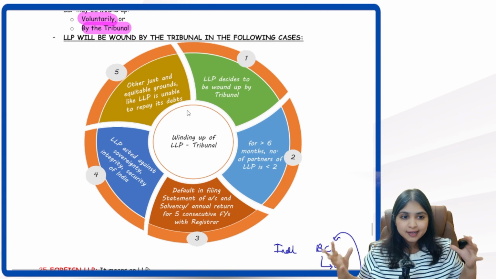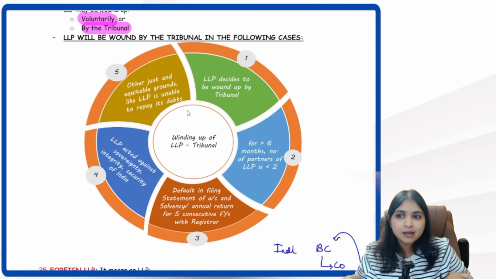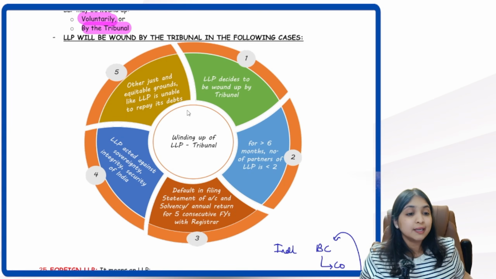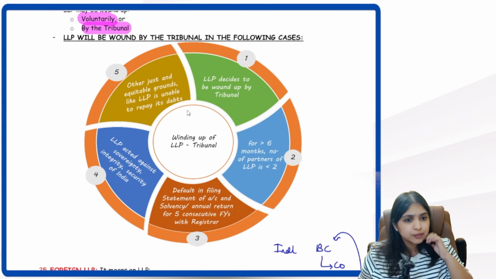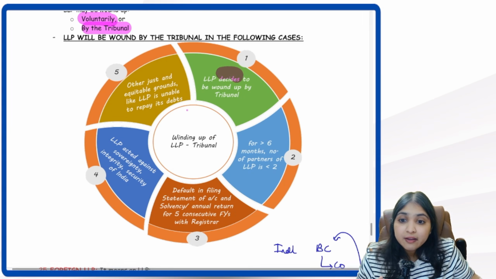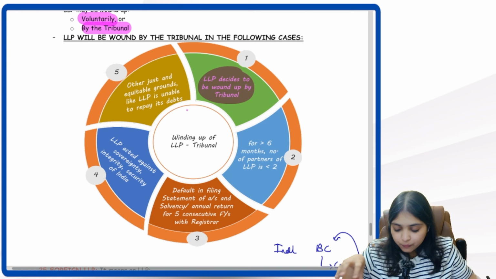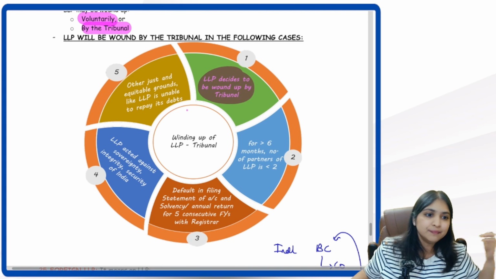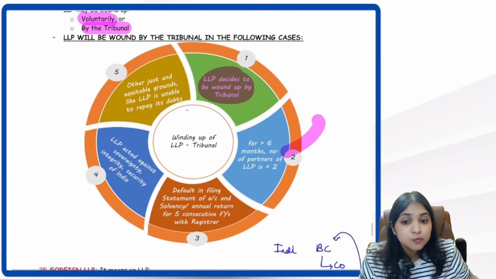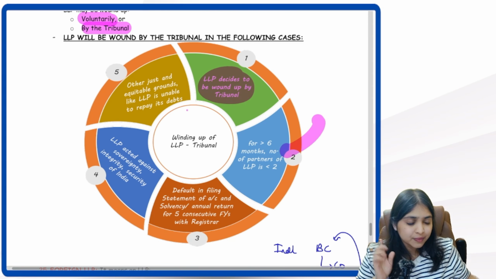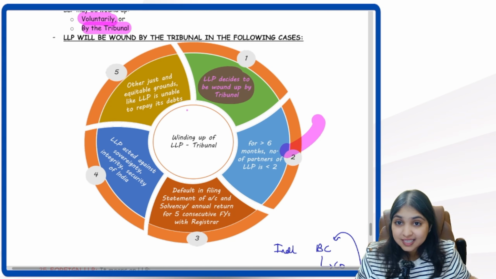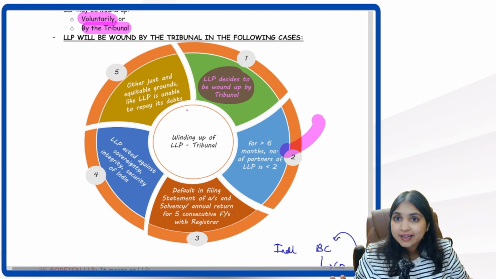Okay. Then we learned about winding up. Two parts of winding up we learned. One is voluntary winding up and the other is winding up through the NCLT. When will NCLT interfere? Only in 5 cases. When the LLP decides that they want to be wound up only through NCLT, then NCLT will interfere. Then if for more than 6 months we continue with only one partner, the NCLT will interfere. They will order winding up of the LLP.